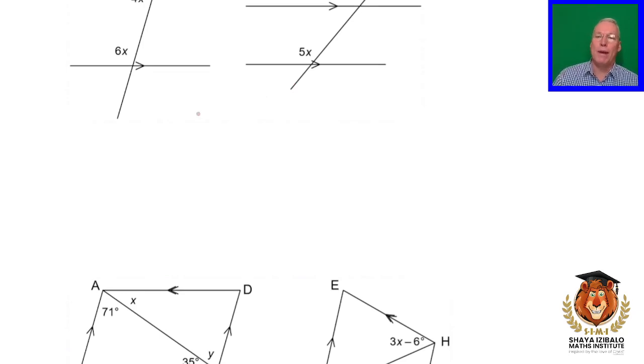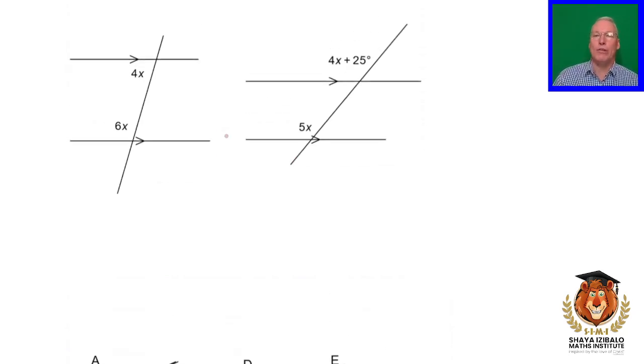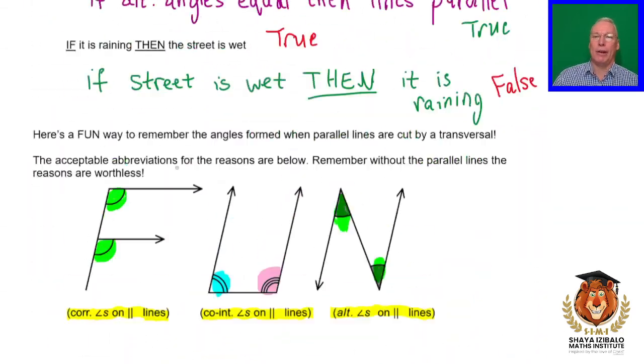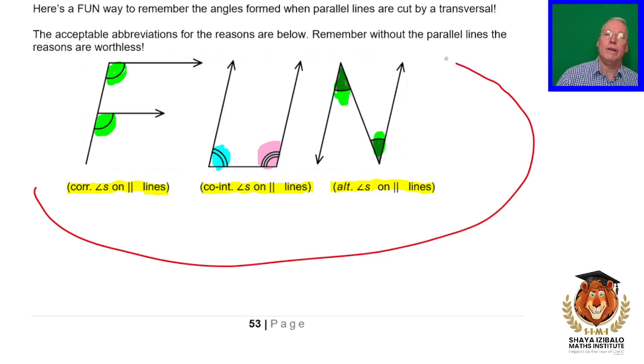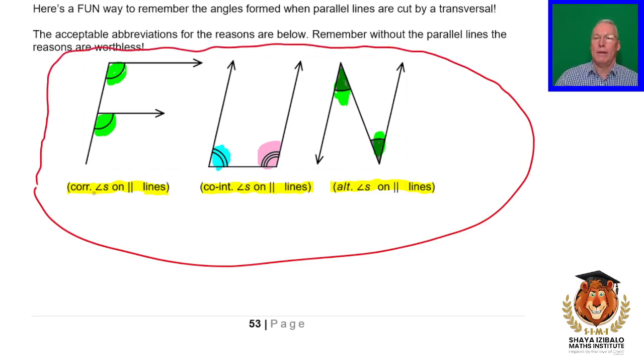All right, remember, really, really important is that you learn these, and I'm going to go back, it's on the cover of this workbook, a few pages back. This here, crucial. You need to know the names of these angles and you need to be able to recognize them. Corresponding angles are equal if we have parallel lines. Co-interior angles are supplementary. They're not equal. They add up to 180 degrees if we've got parallel lines. And alternate angles are equal if we've got parallel lines.